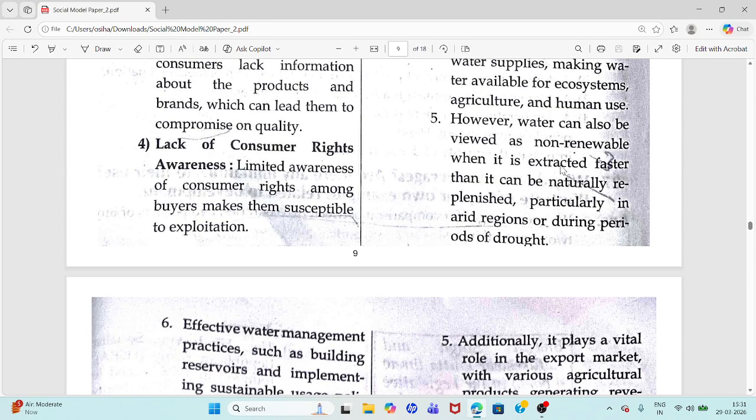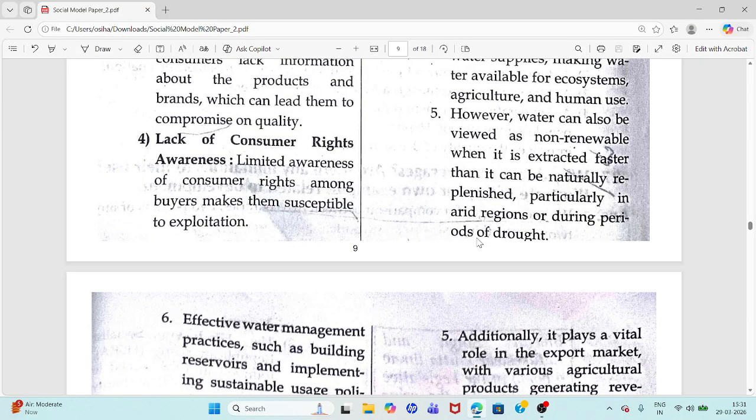Water becomes non-renewable when it is extracted faster than it can be naturally replenished, particularly in arid regions or during periods of drought.